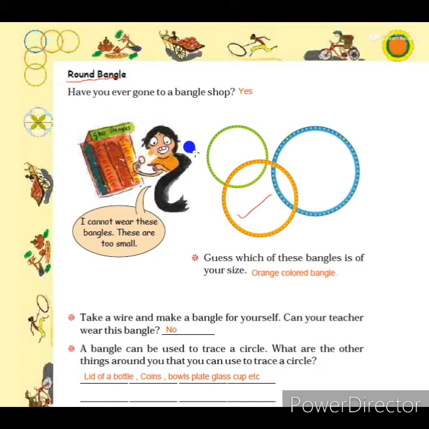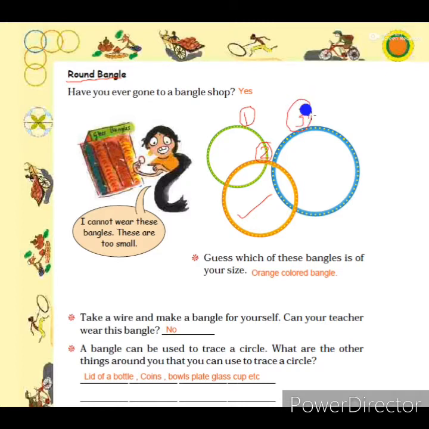Now three bangles of different sizes are given here, and we are asked to guess which of these bangles is of your size. Students, see, the first one is green colored, the smallest one. The second one is an orange colored bangle, medium sized, and the third one is a blue colored bangle. It is a little bit large.